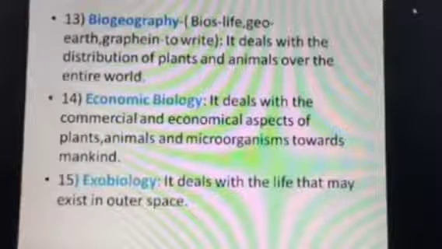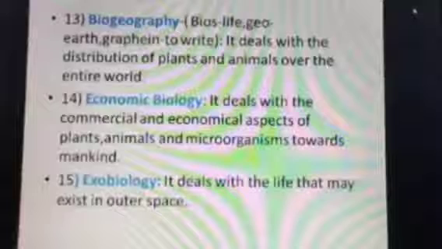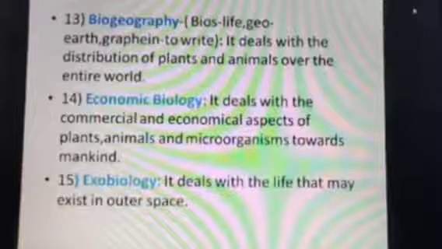And another branch, a recently discussed branch, is exobiology. So beyond Earth, we are studying life.